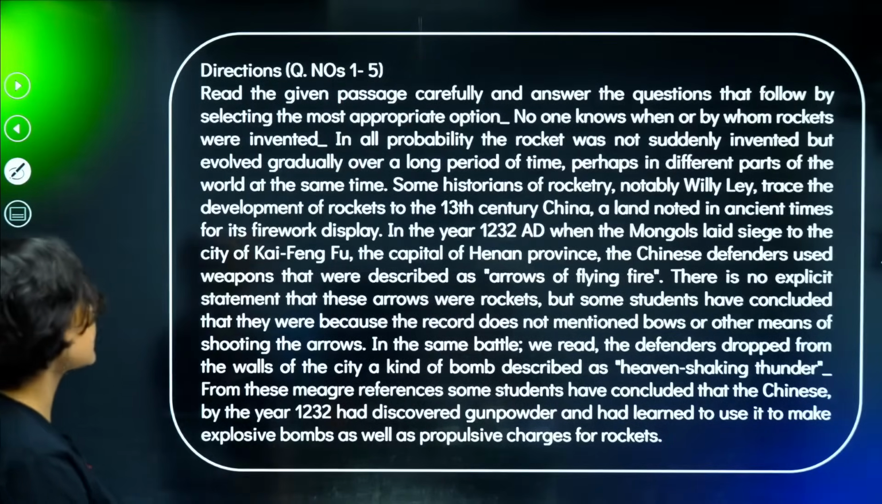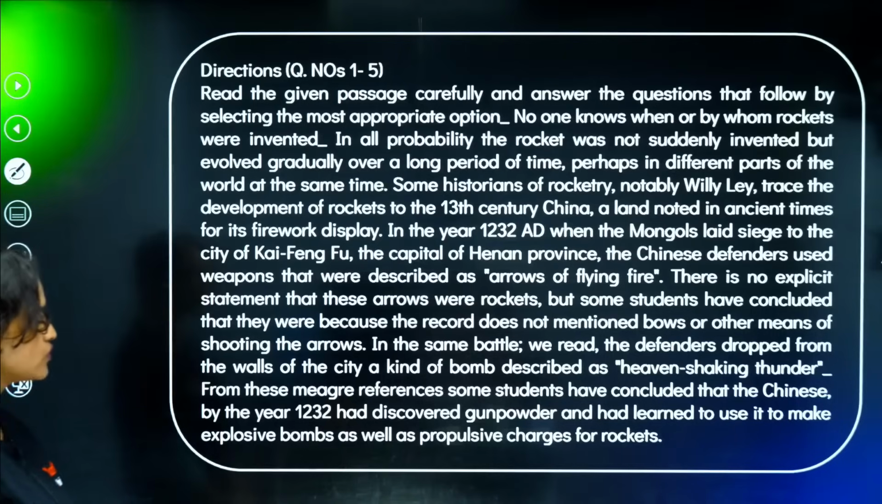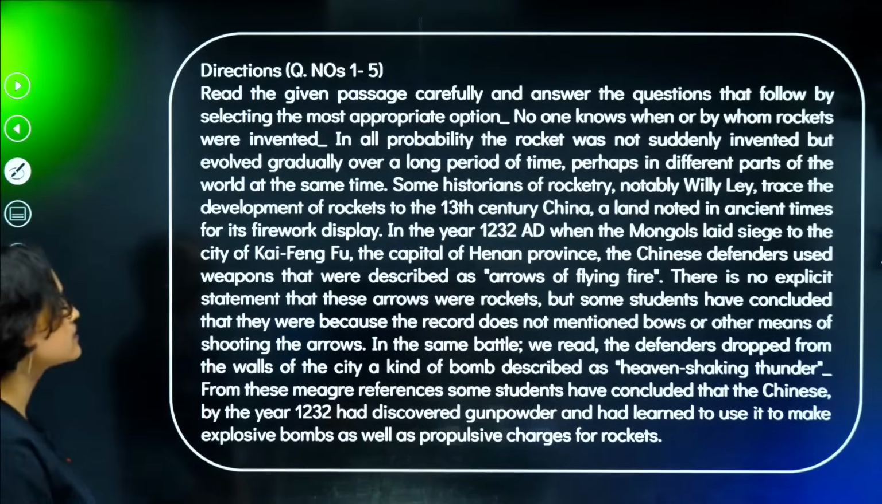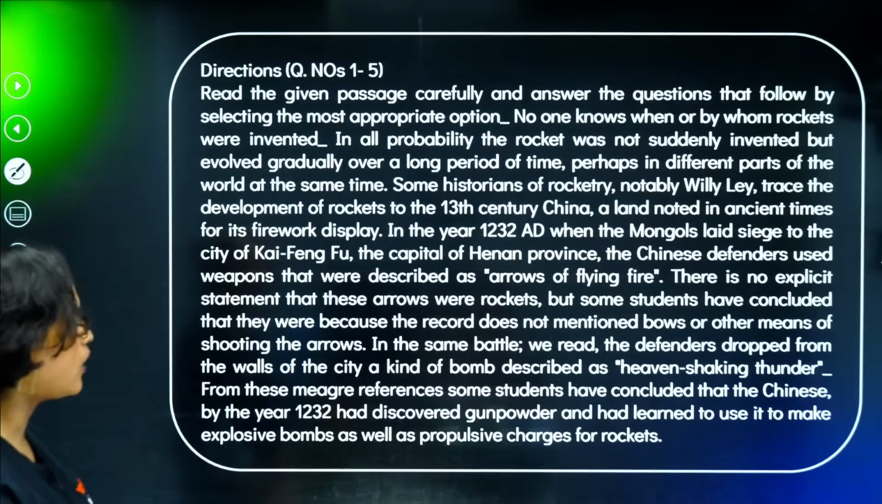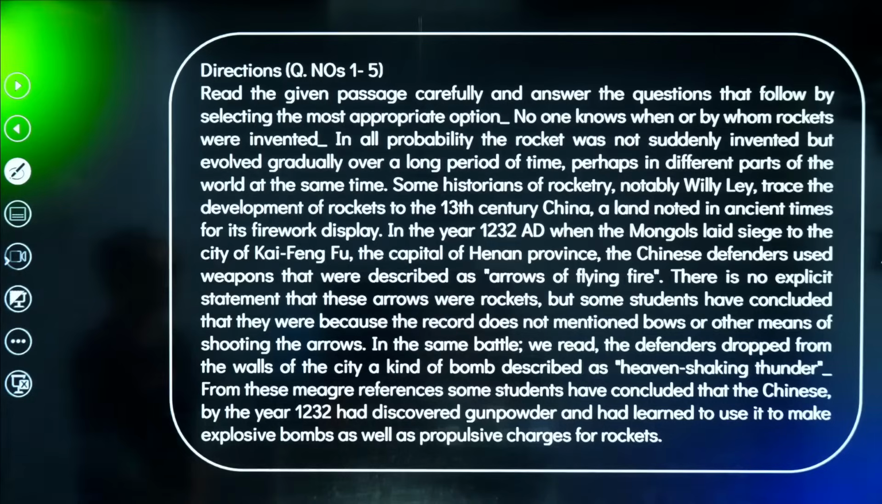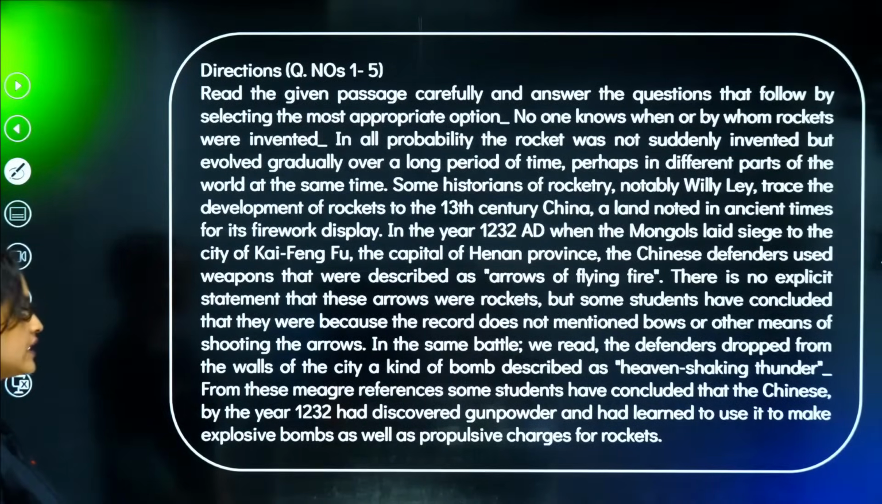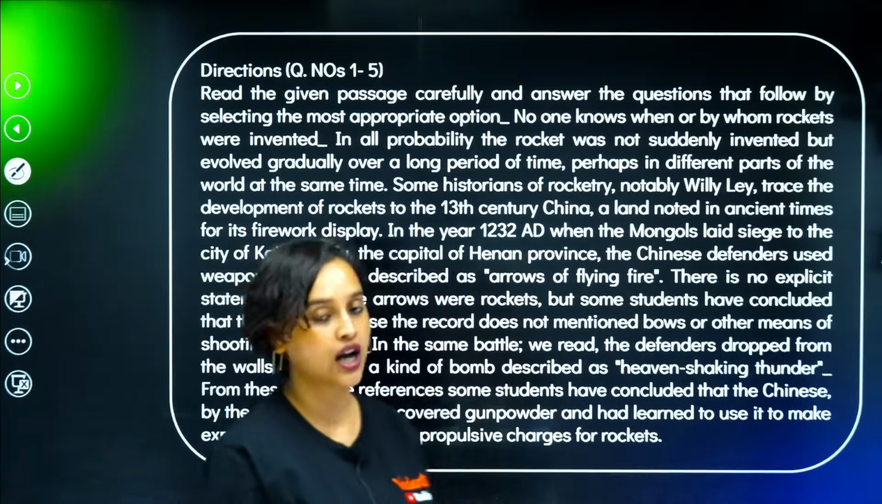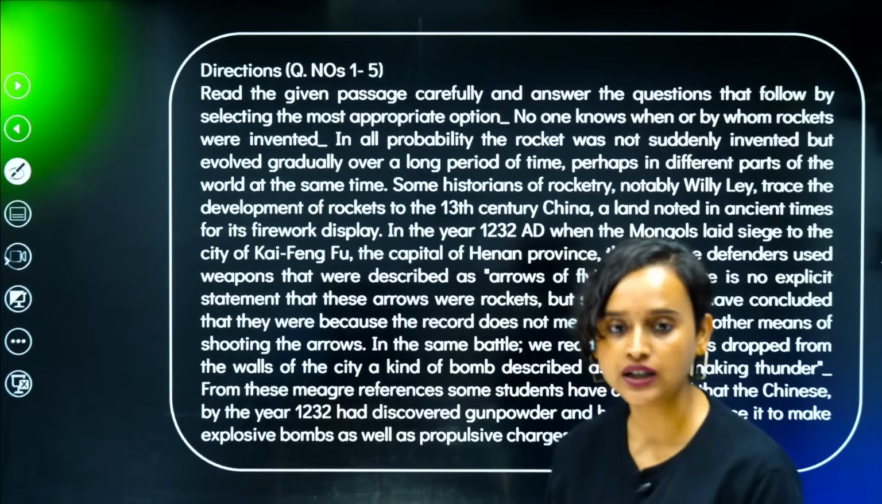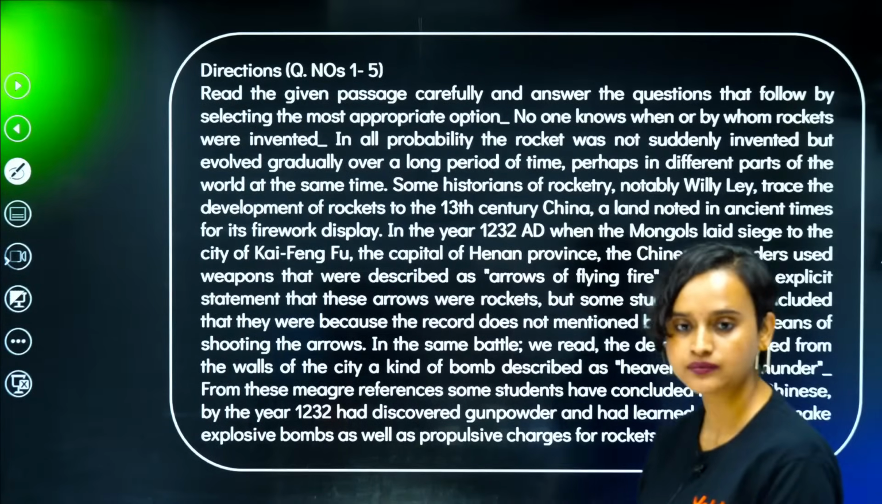There is no explicit statement that these arrows were rockets, but some students have concluded that they were because the record does not mention bows or other means of shooting the arrows. In the same battle, we read the defenders dropped from the walls of the city a kind of bomb described as heaven-shaking thunder. From these meager references, some students have concluded that the Chinese by the year 1232 had discovered gunpowder and had learned to use it to make explosive bombs as well as propulsive charges for rockets. Okay? Alright? Chalo. Moving on.